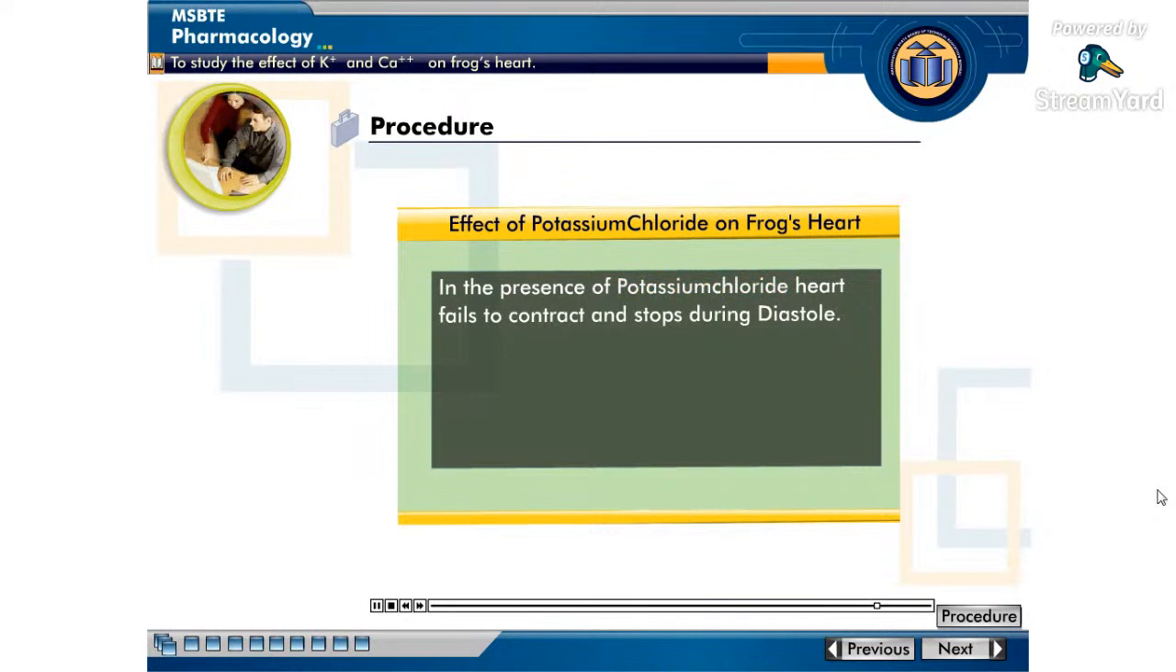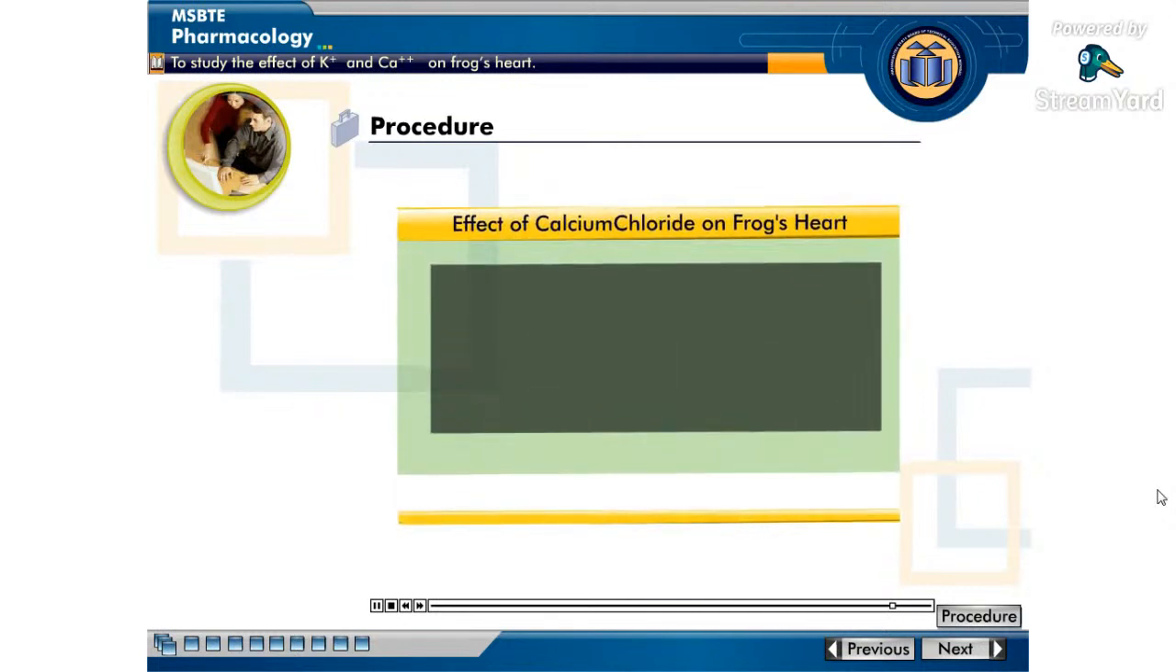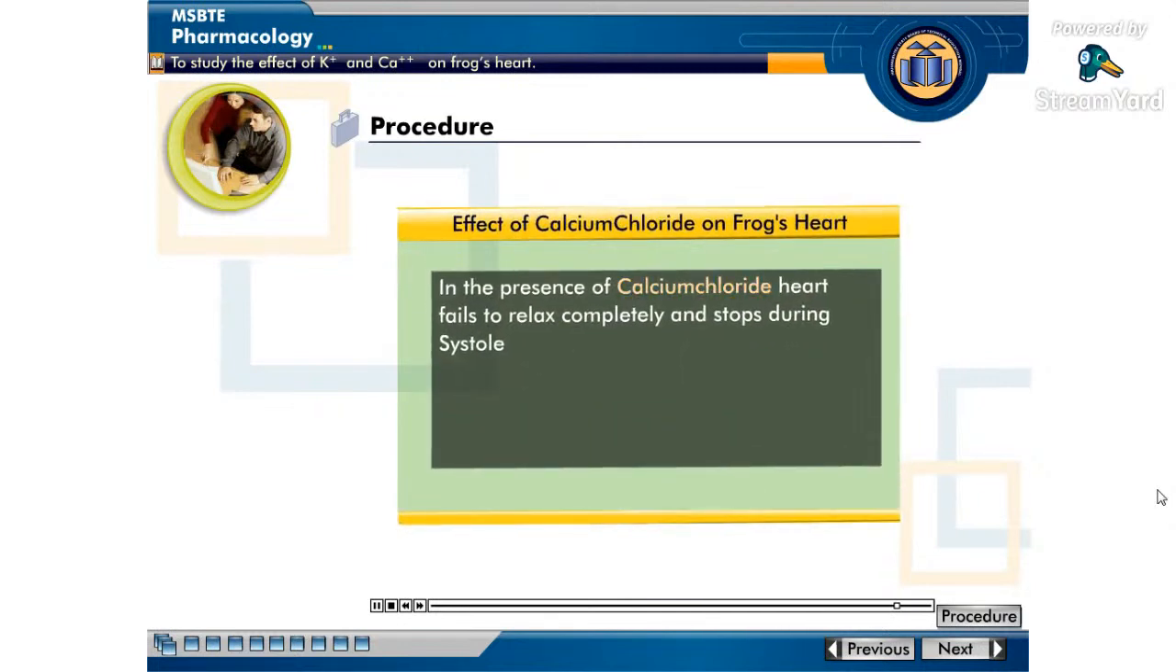From these observations, we can say that in the presence of potassium chloride, heart fails to contract and stops during diastole. Similarly, in the presence of calcium chloride, heart fails to relax completely and stops during systole. Clinically, potassium chloride and calcium chloride are useful in deficient conditions.